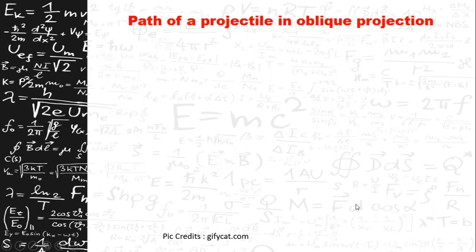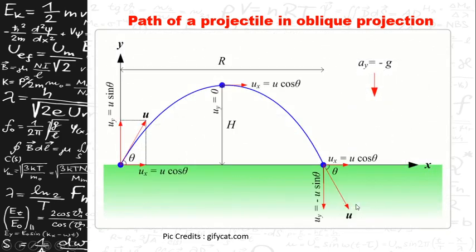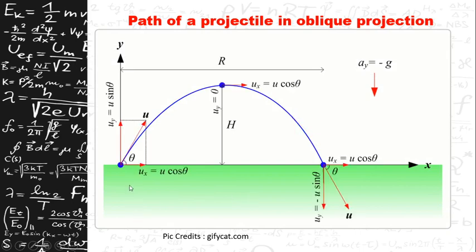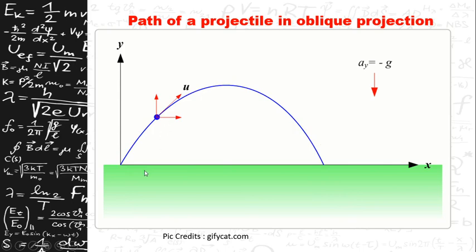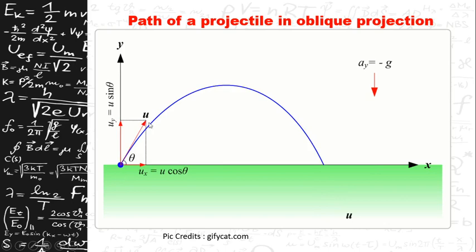So let us consider a body which is in the oblique projection. So what is an oblique projection here? Consider a body is thrown with an angle theta, making an angle theta with the horizontal as shown in this figure. So let the body be thrown with an initial velocity u here.